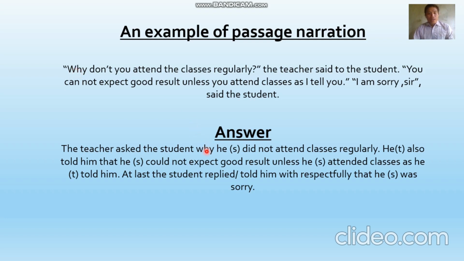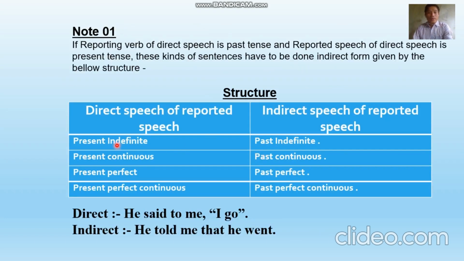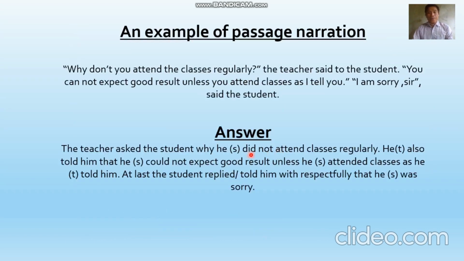Why? I'm using "why" here. Then the subject. Which is the subject here? "You." "You" is always second person, so we have to use the object as the subject. Here the student is the object, so we have to use "he." Why? Because "he" means the student. In the bracket I'm using S. Here "do not" becomes "did not," according to note number 1: being present indefinite, we have to use past indefinite. So: he did not attend classes regularly.